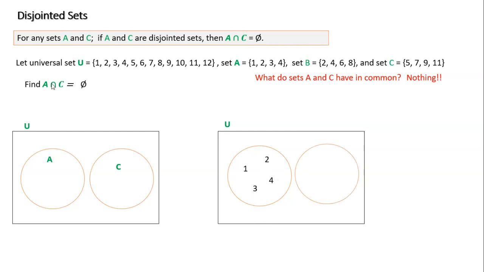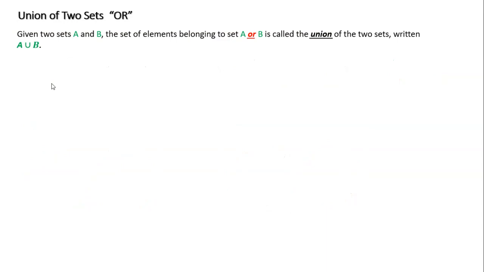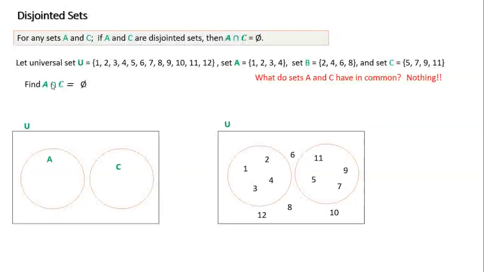My other object C is 5, 7, 9, 11. They have nothing in common. They don't share anything. And if I would finish my Venn diagram, all the other elements that are in my universe would go outside these two circles.